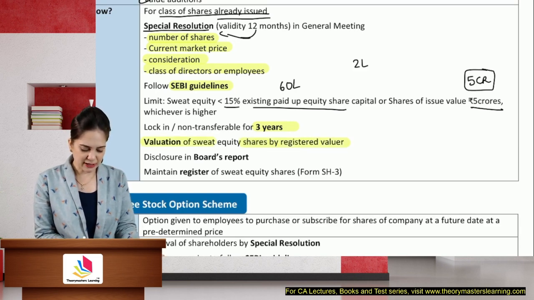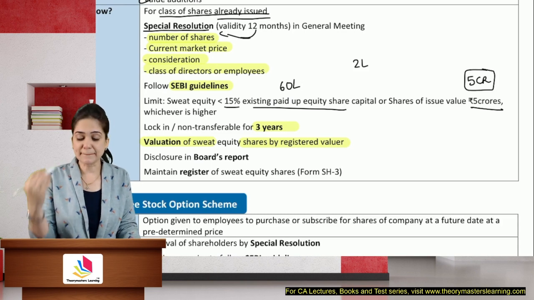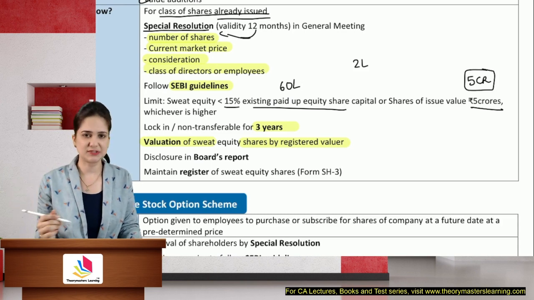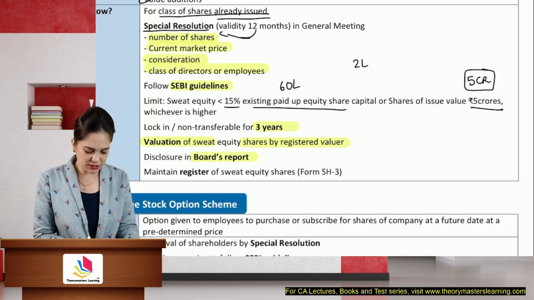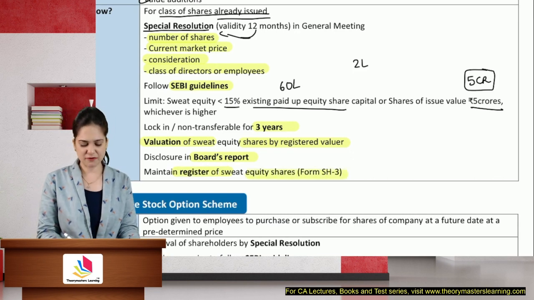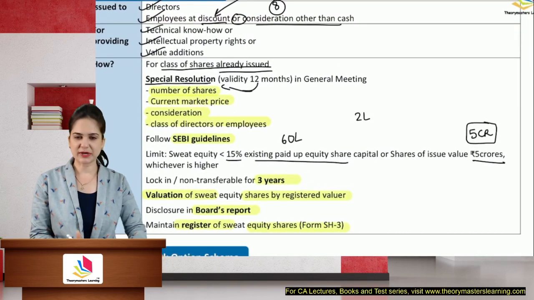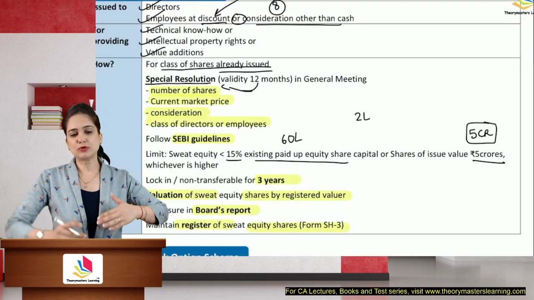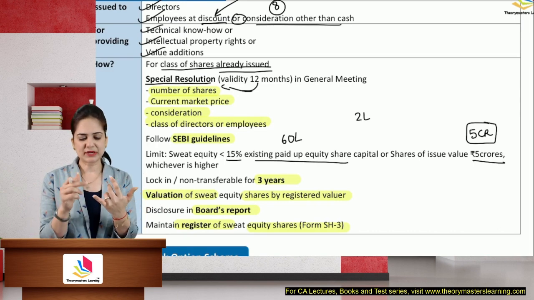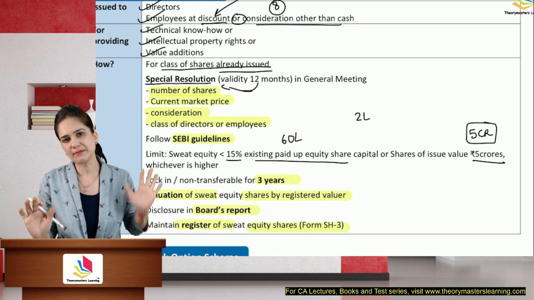We also need a valuation by a registered valuer who will justify the number of shares that you are giving against the consideration received. Disclosure in the board's report, and we will also maintain a register of sweat equity in form SH3. So these are basic requirements of sweat equity given to people who give us intellectual property, or they work hard for the organization but we don't have money to pay them, so instead we give them shares.